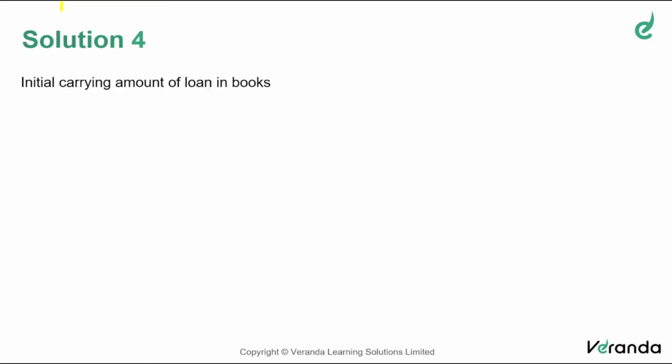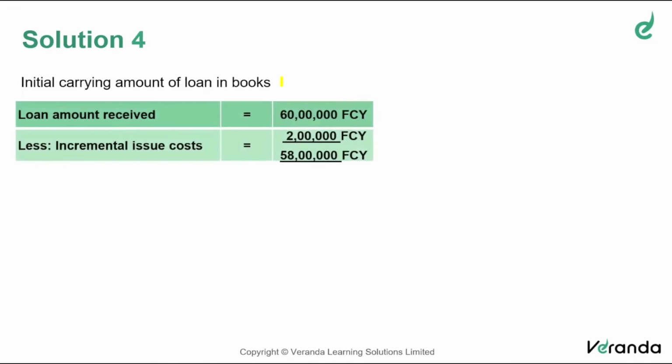Now, what is the initial carrying amount of loan in the books of accounts? The problem says we should take amortized cost. Having received a loan of 60 lakh foreign currency, if any cost are incurred at the time of issue, that shall be adjusted. Only balance amount can be recognized as a foreign currency loan. Not only foreign currency, any loan. If any cost is incurred, it has to be adjusted against the issue proceeds of the loan. Therefore, in the books of accounts, the loan will be recognized at 58 lakhs in foreign currency.